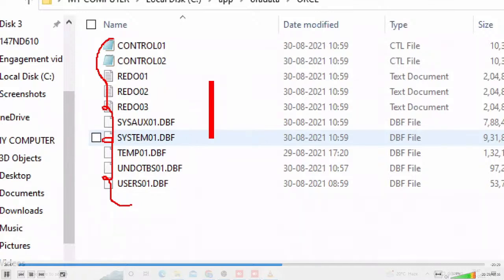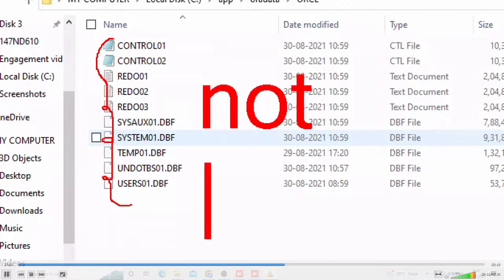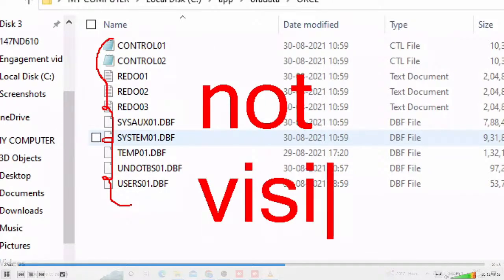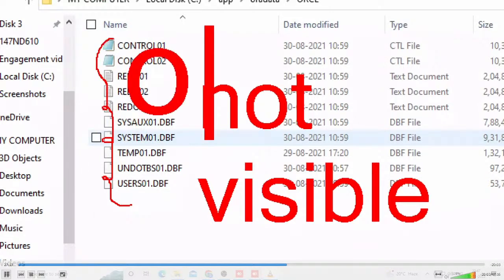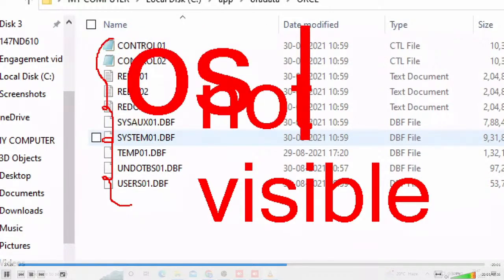But unfortunately, here, Z is a table I'm giving only. That table is visible in operating system or not visible? Very good. Not visible. You are observing or not? This is not visible. That's why a structure which is not visible in operating system, OS, is called a logical structure.